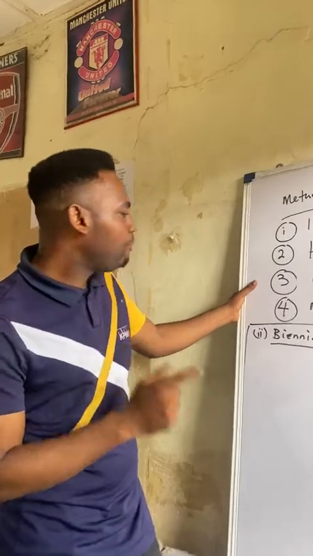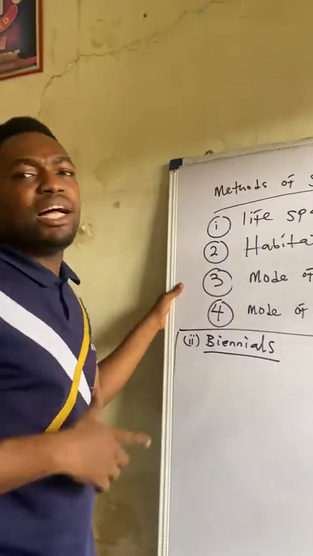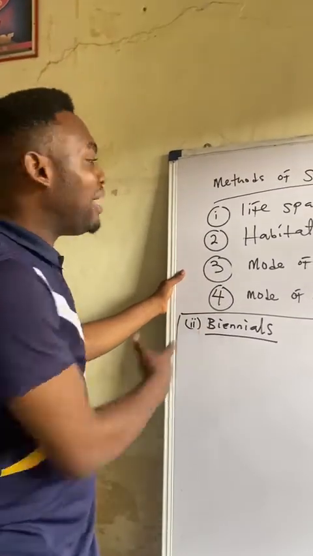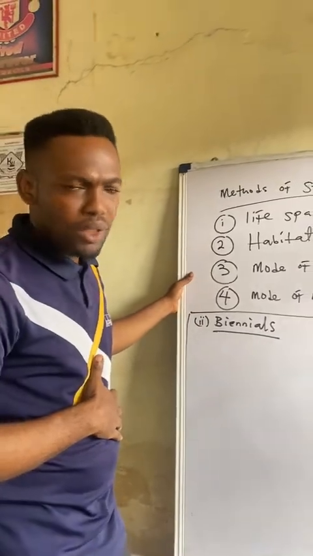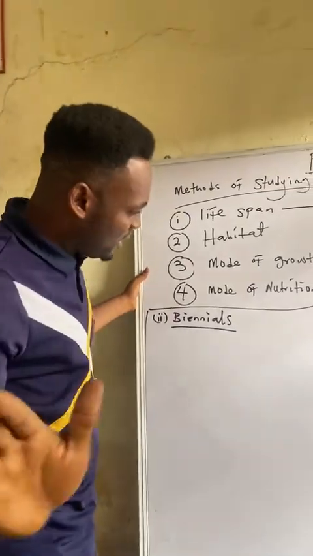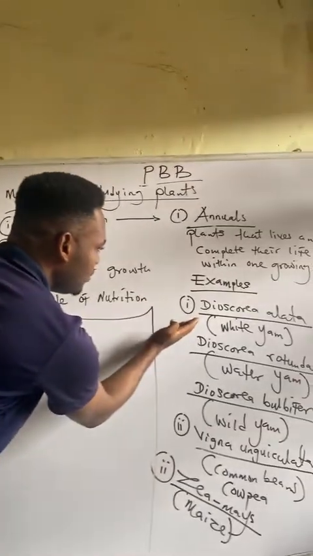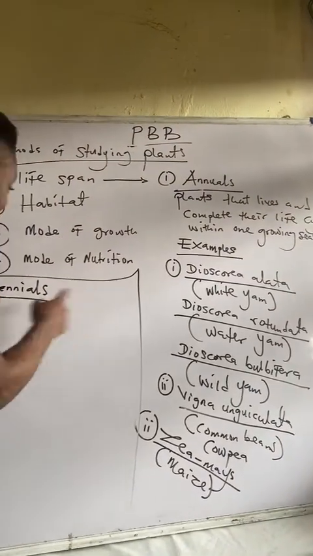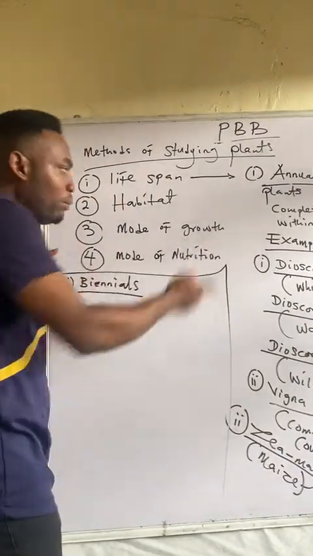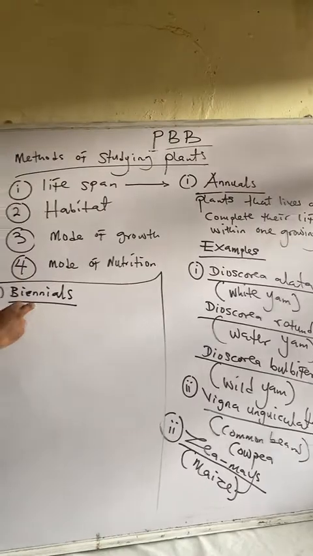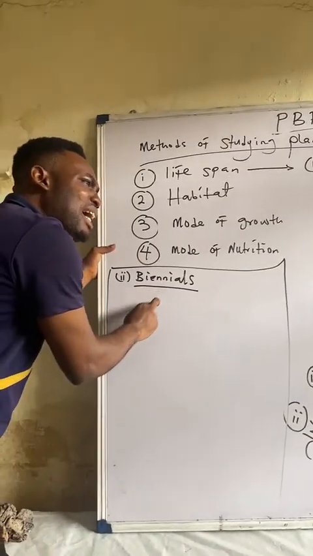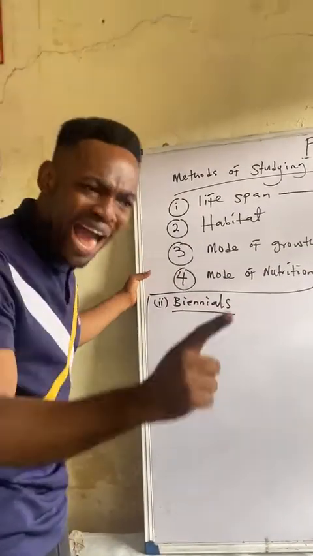I repeat that. All biennials are tubers, but not all tubers are biennials. It then means that, for example, yam is a tuber, but is it a biennial? No, it's an annual. But most examples of plants you will see under biennial are tubers. Why?